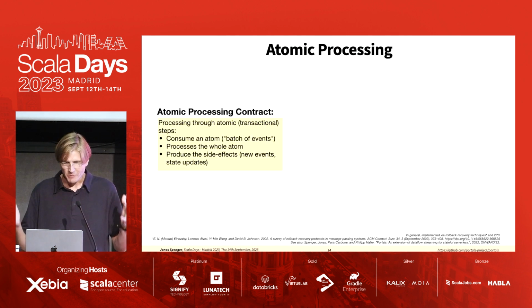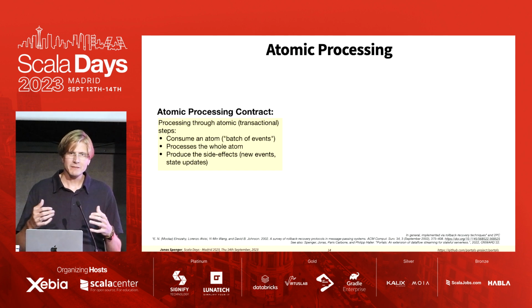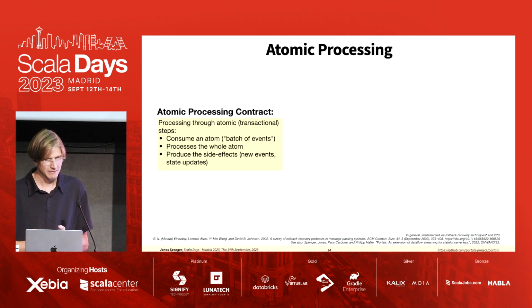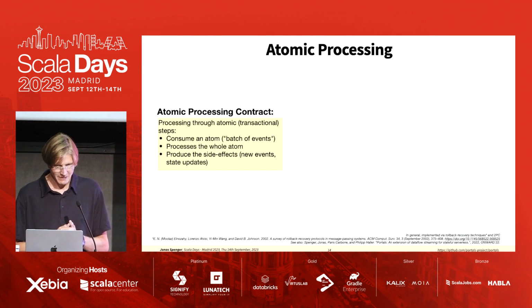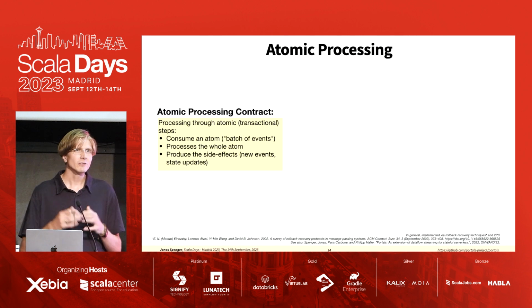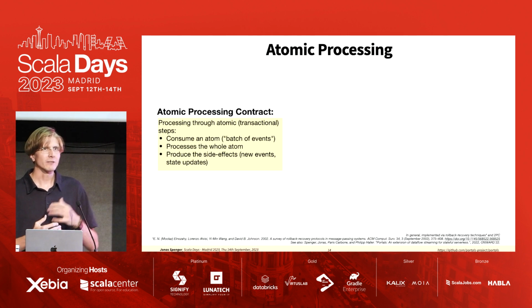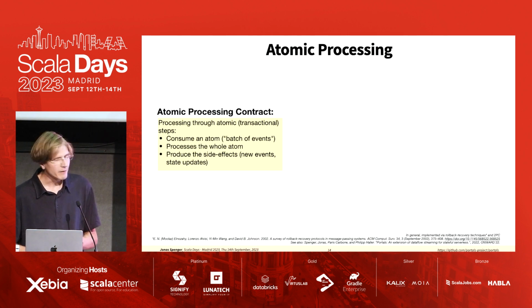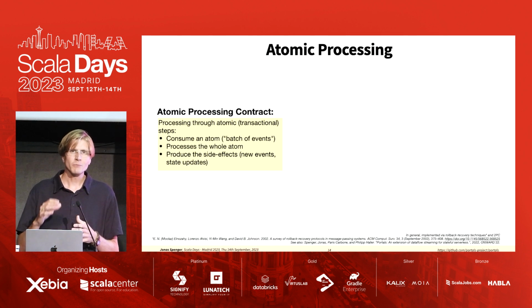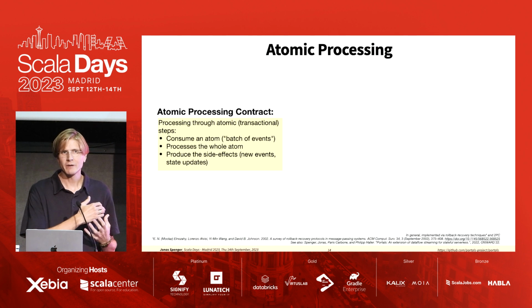Why do we have atomic streams? Well, it's to have this exactly once processing. And what does this mean? Well, to be a processor in our Portals framework, you need to adhere to the atomic processing contract. This means that you need to process the atoms atomically. And if you look at the description, this corresponds very much to my initial description of exactly once.